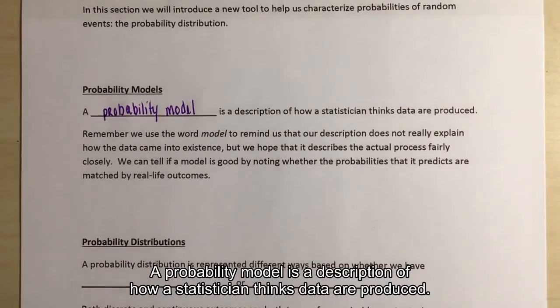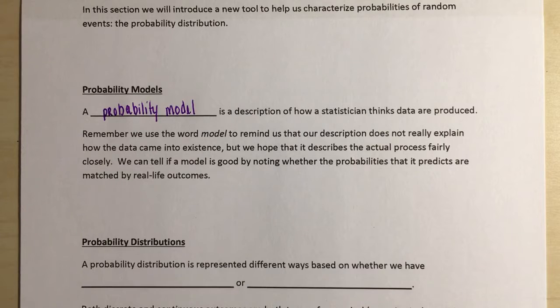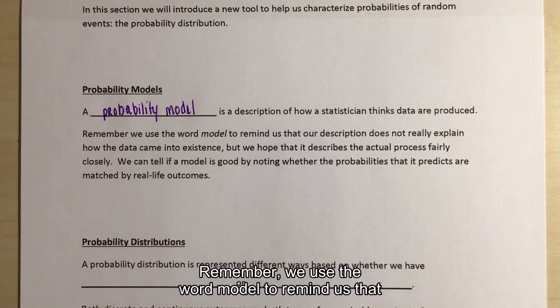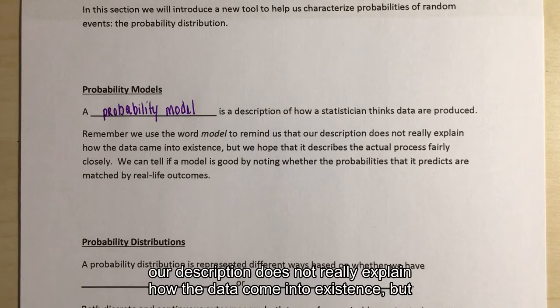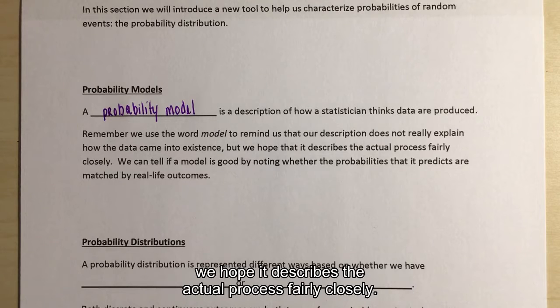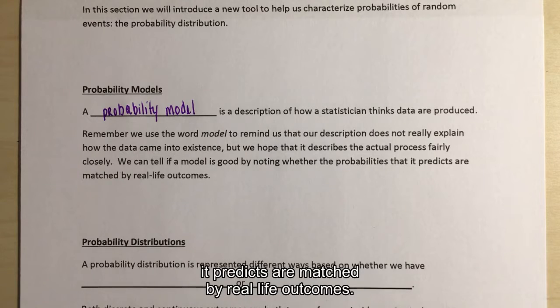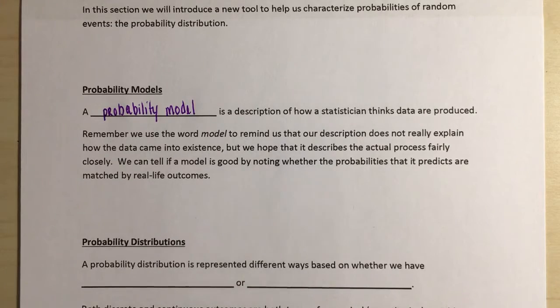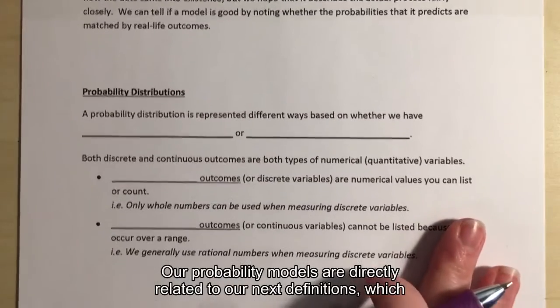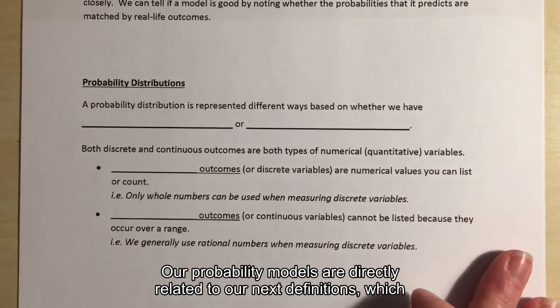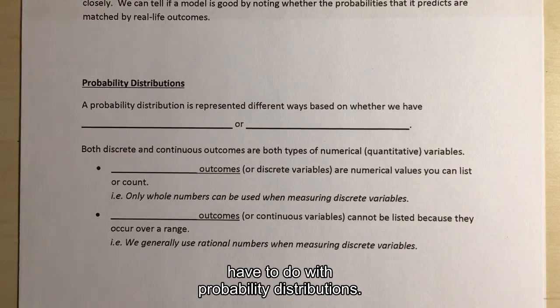A probability model is a description of how a statistician thinks data are produced. Remember, we use the word model to remind us that our description does not really explain how the data come into existence, but we hope it describes the actual process fairly closely. We can tell if a model is good by noting whether the probabilities that it predicts are matched by real-life outcomes. Our probability models are directly related to our next definitions, which have to do with probability distributions.